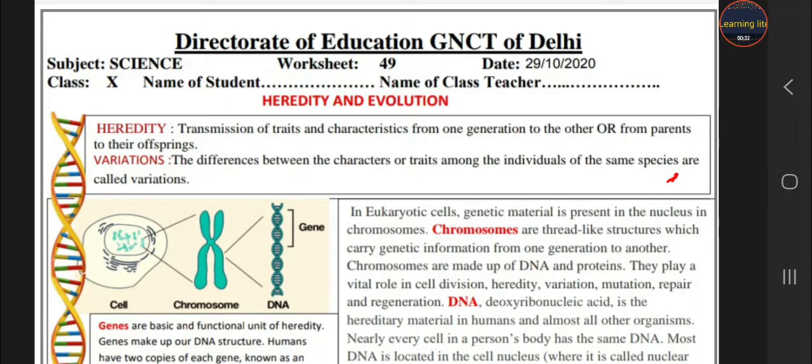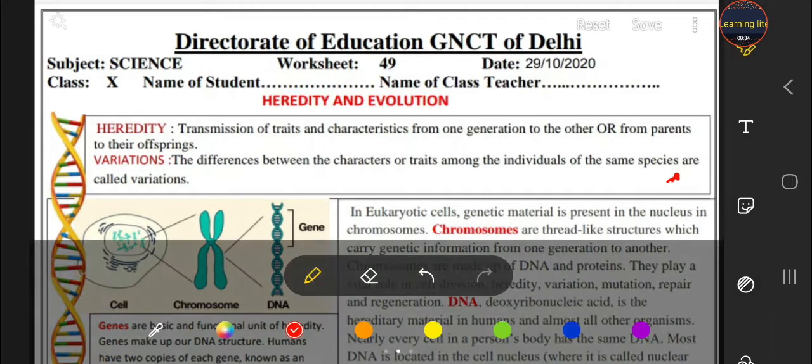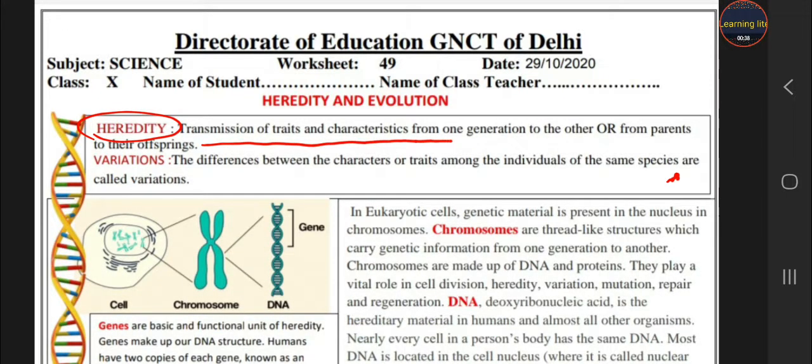First term is heredity. What is heredity? The transmission of the traits and characteristics from one generation to the other, or from the parents to their offspring. So students, what is heredity? It means when we get some traits from our parents.